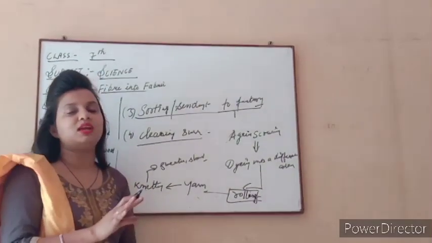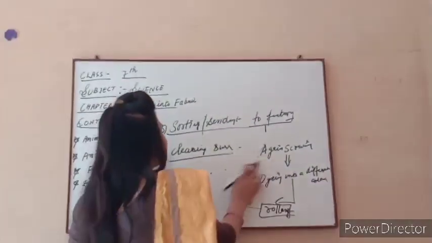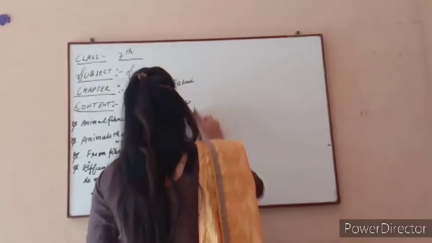These are the 6 main processes that we discussed. First one is shearing. Shearing is the removal of the hair of the wool-yielding animal with thin skin.